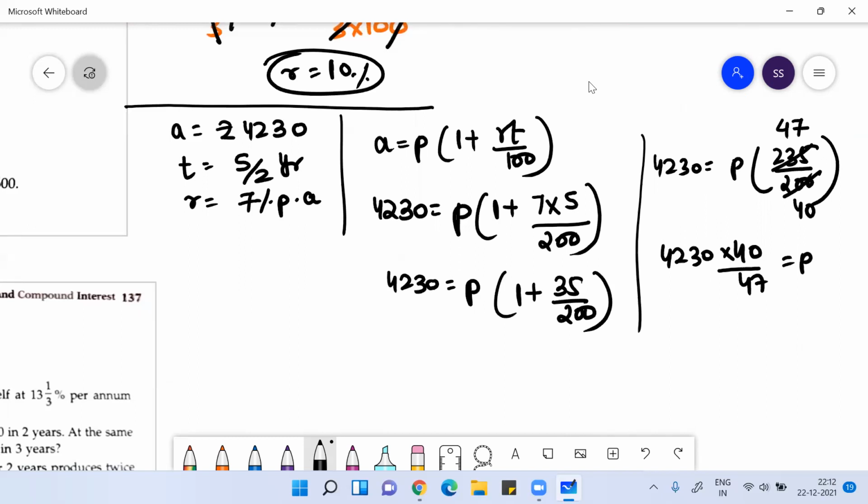7 table, 9 sevens are 63. Then 36 plus 6, so this will be 90. So the value of P will be 3600. That will be the value. Check this. Ask me.